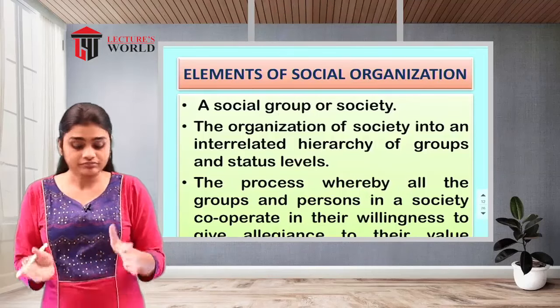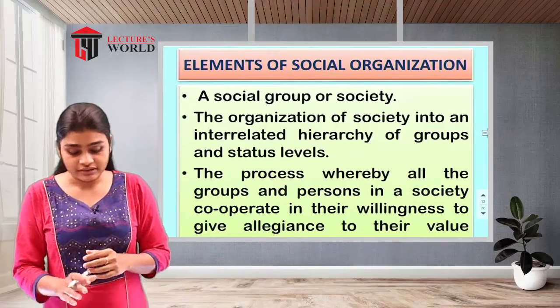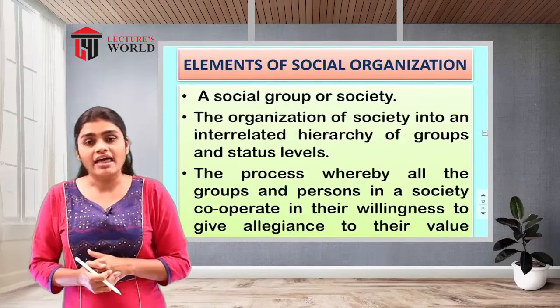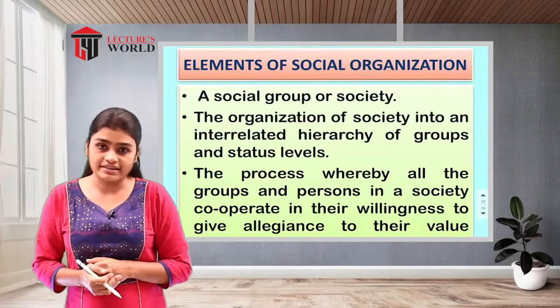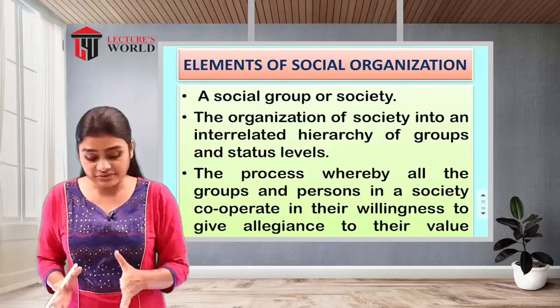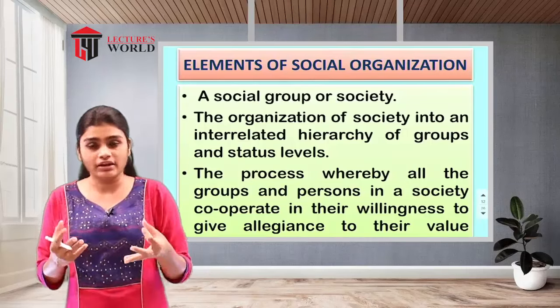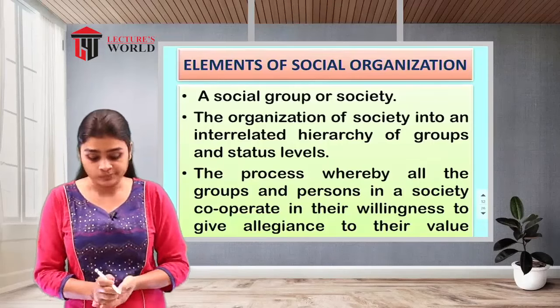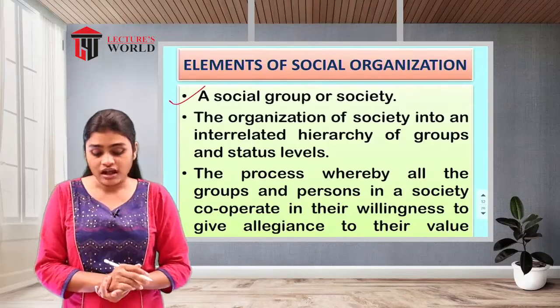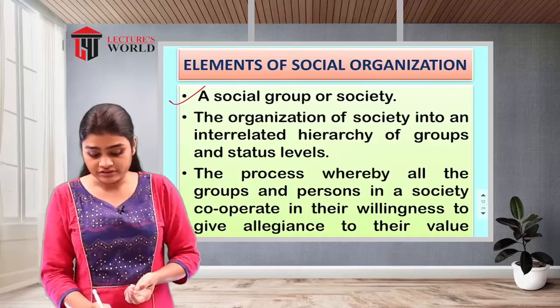After that, next we have the elements of social organization. Here we have some specific components of social organization. The first one is a social group or a society.